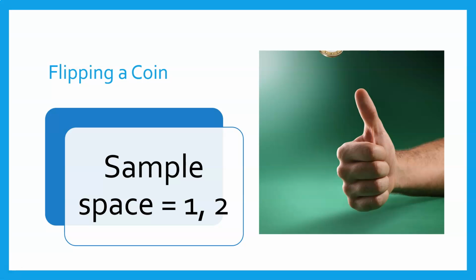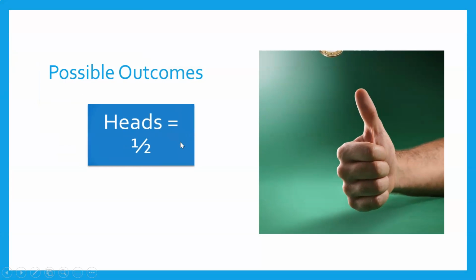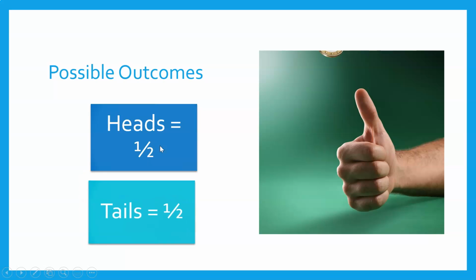Okay, if you're flipping a coin, your sample space would be heads or tails. I don't know why I put 1, 2 there. It's probably because of the next thing. But in your sample space, you've got 2 elements, 2 options, heads or tails. Probably from the half, isn't it?